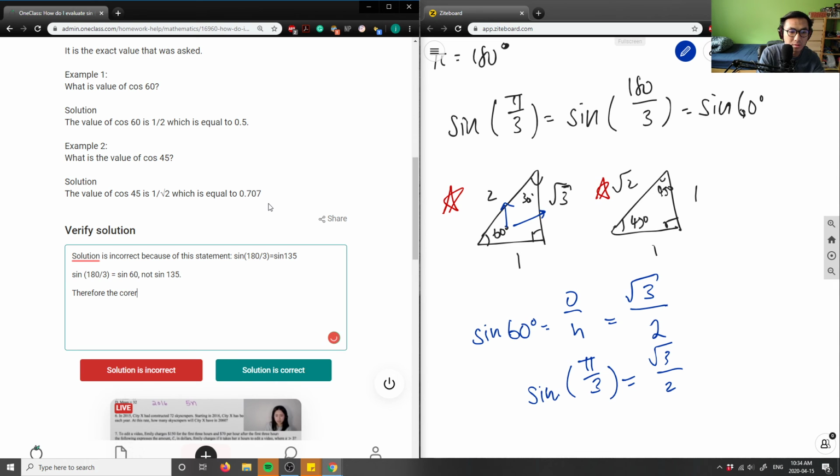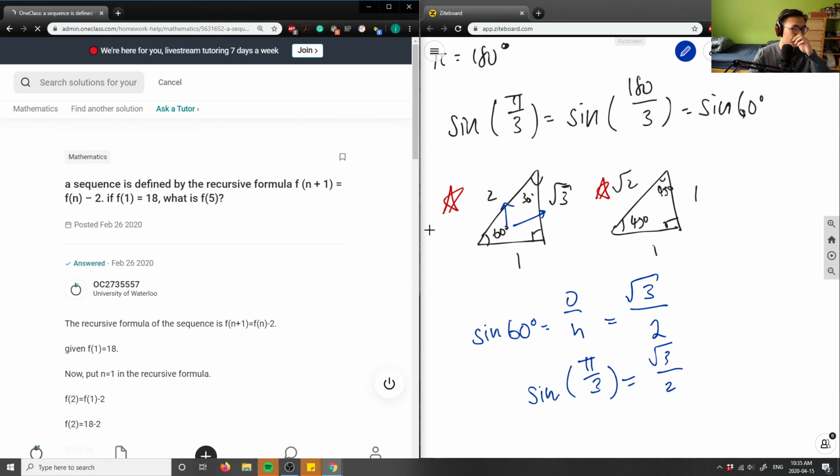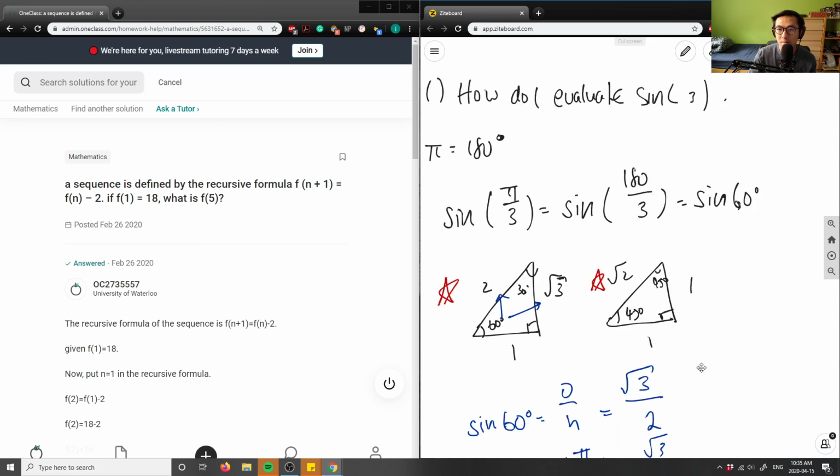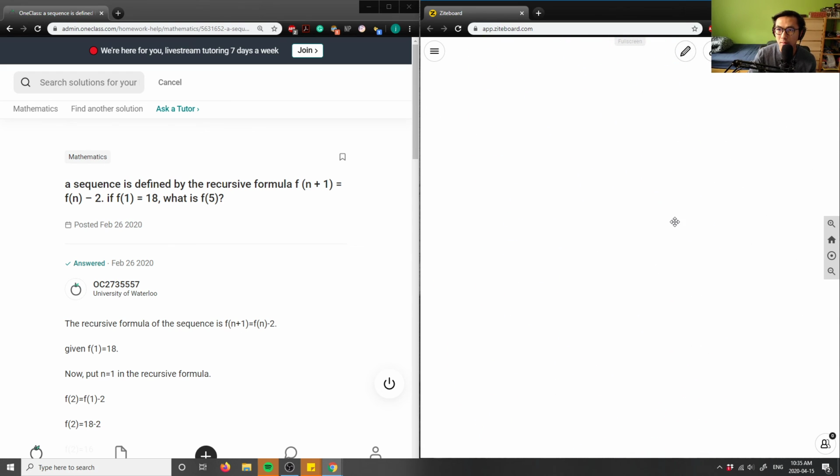Therefore, the correct solution is sine pi over 3 equals square root of 3 over 2. So this solution is incorrect because I have my special triangles here. Okay, that was question 4.